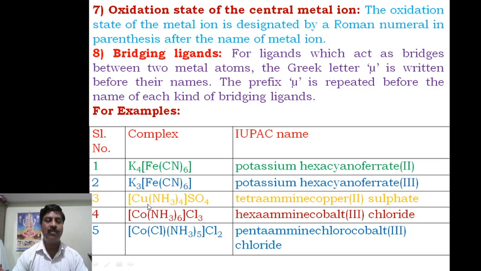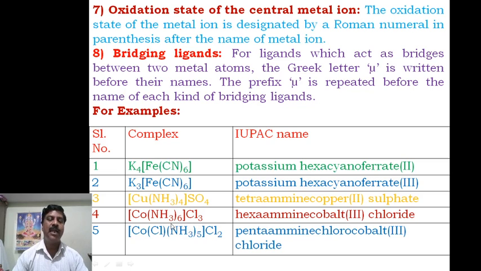Then the oxidation state of copper is 2. Therefore, you write tetraamminecopper(II) in parentheses, and this is simply sulfate, the second word.